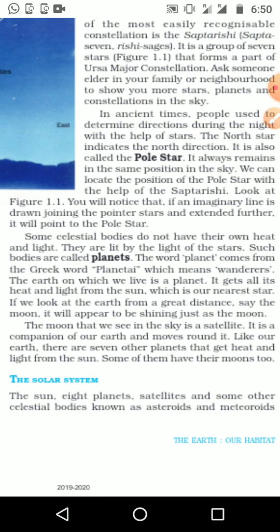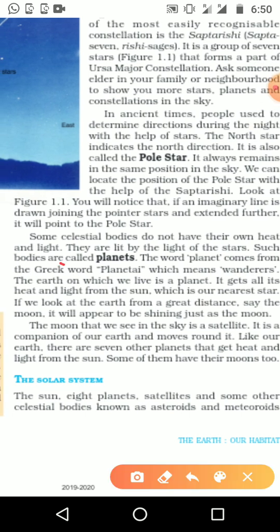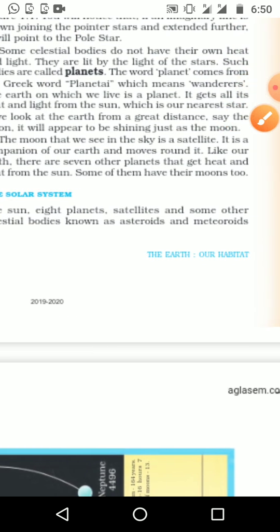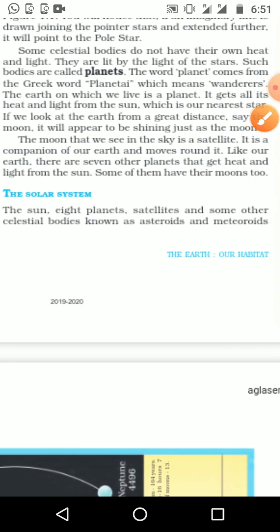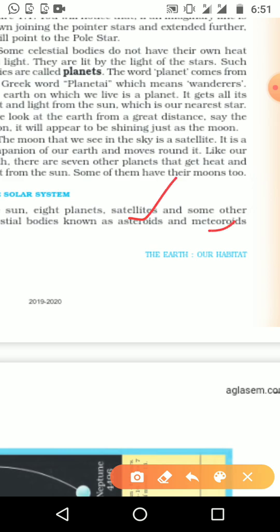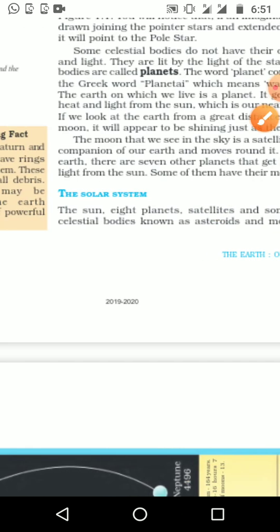The word planet came from the Greek word planetae, which means wanderers, those moving from one place to another. Like Earth, it is moving around the sun, so movers or wanderers is the meaning. Earth is one of the planets where we are living. In the solar system we have the sun, then 8 planets, then satellites of many planets, and other celestial bodies known as asteroids and meteoroids. All together we call it the solar system.